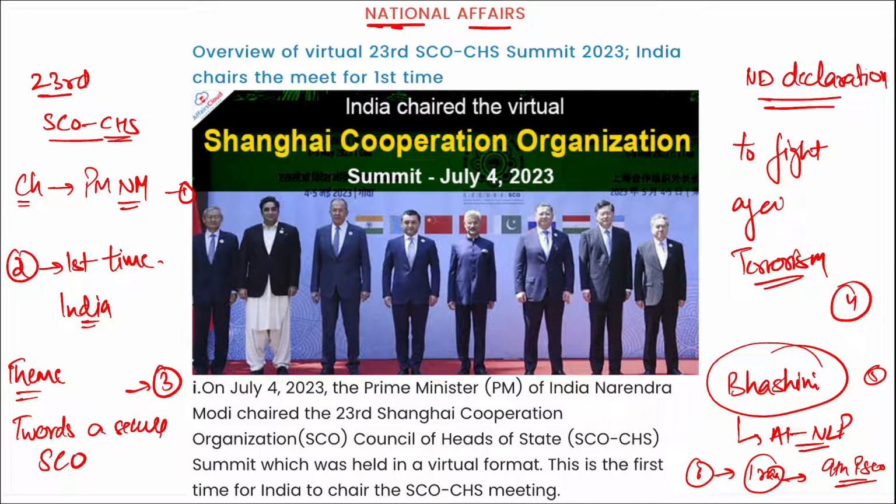So these are the things that you need to remember for the 23rd edition of the SCO-CHS meet. This was chaired by Prime Minister Narendra Modi. For the first time, India was having the presidency towards SCOs, towards a secure SCO. This is the theme. Then New Delhi Declaration was to fight terrorism. Bhashini was the artificial intelligence based natural language processing platform that was launched. And the next thing is Iran became the ninth permanent SCO member.